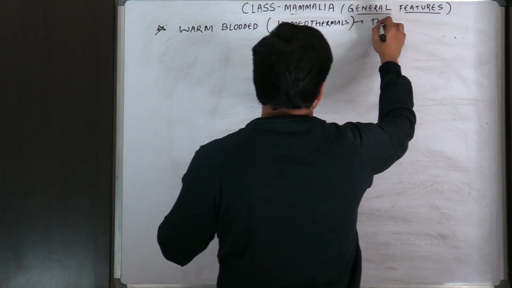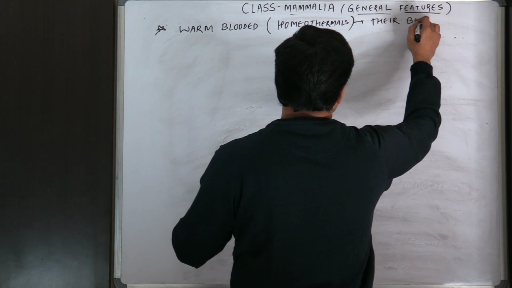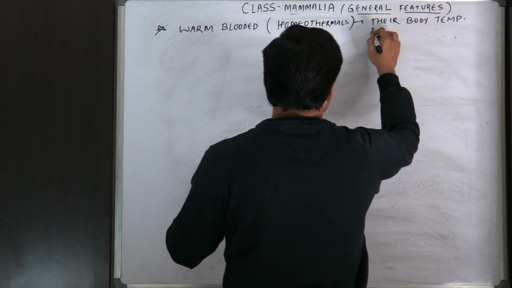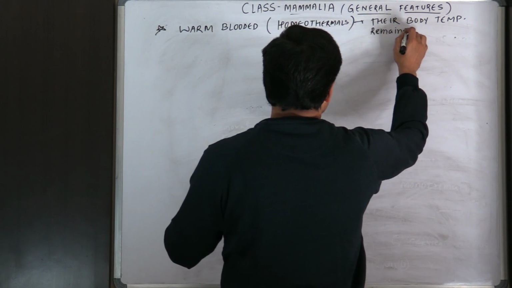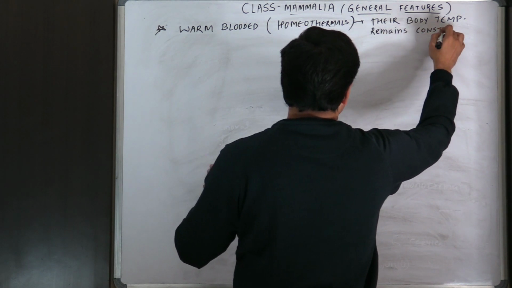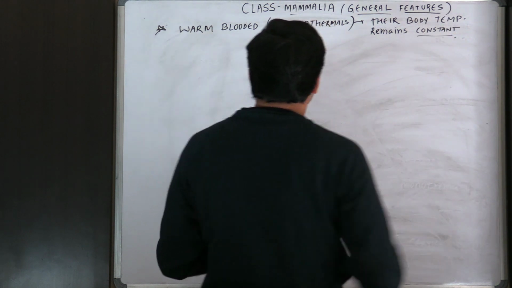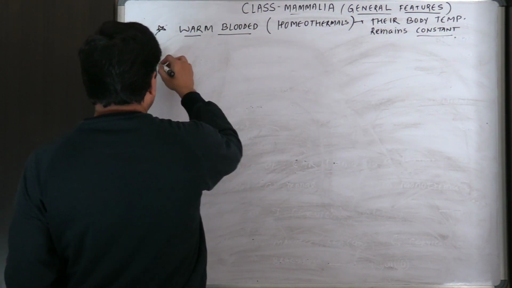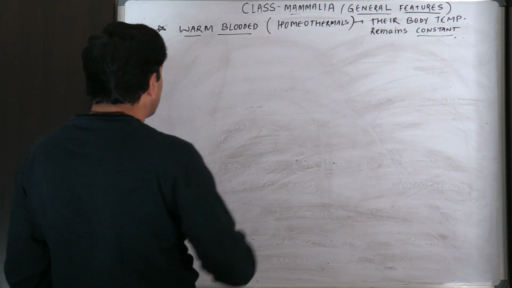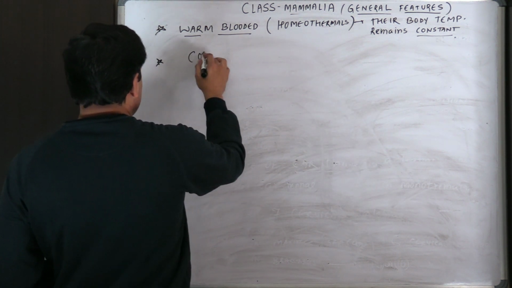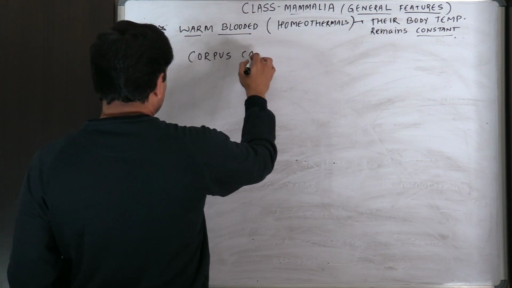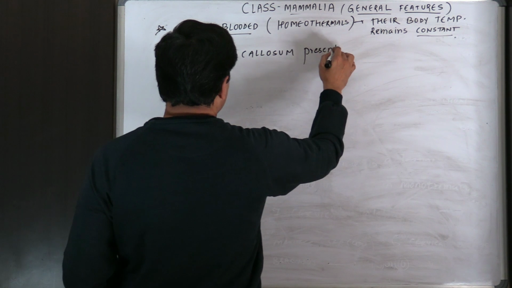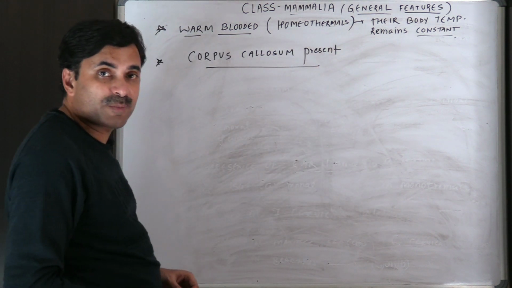Their body temperature remains constant. Their body temperature never changes with the ambient temperature. Their body temperature is constant, which means mammals are warm-blooded. And one more point, that is corpus callosum present, which is the unique feature of the mammals only.